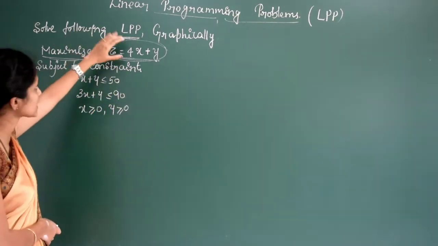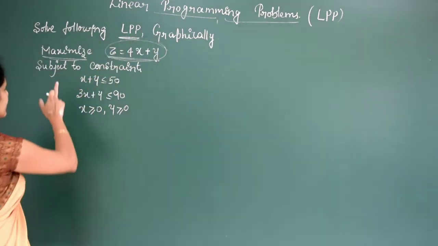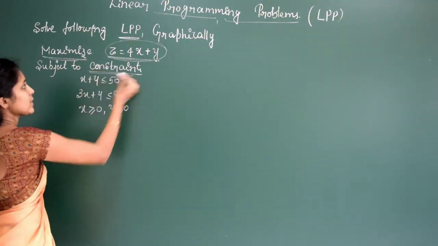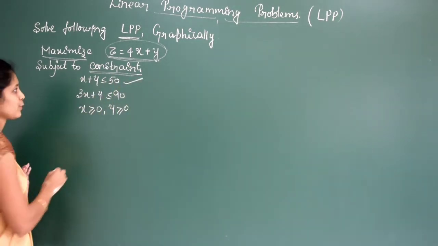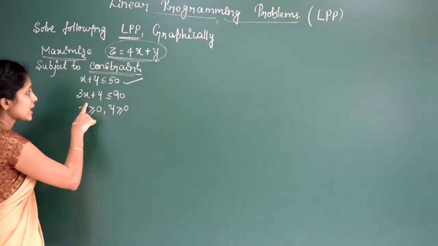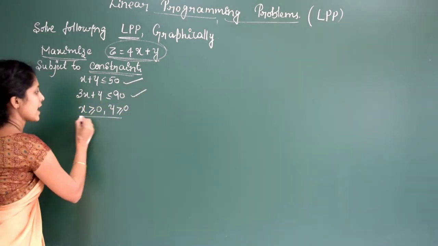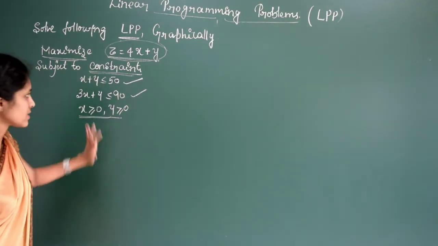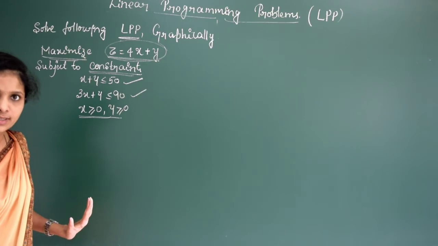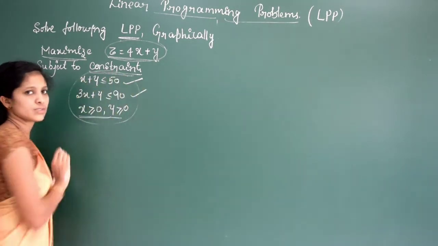So you have to maximize z = 4x + y, subject to the constraints. Here the inequations are given. What are those? One is x + y ≤ 50. Another one is 3x + y ≤ 90. And the values of x and y are both greater than or equal to 0. These things are given. What do you have to do first? Just concentrate on the constraints. Three constraints are given.